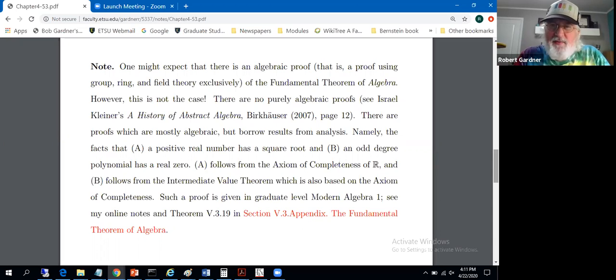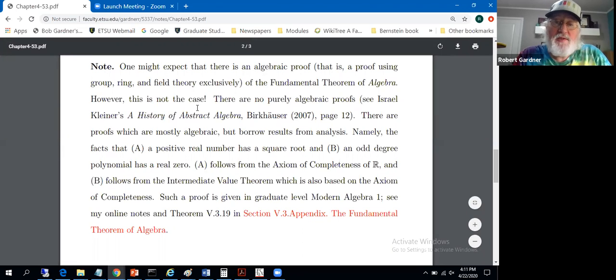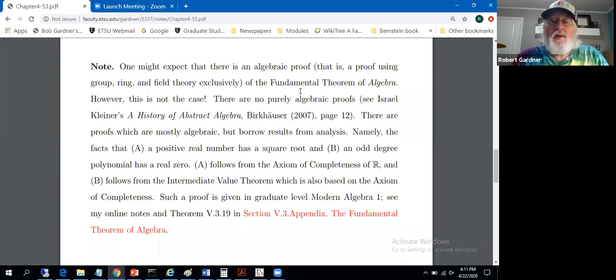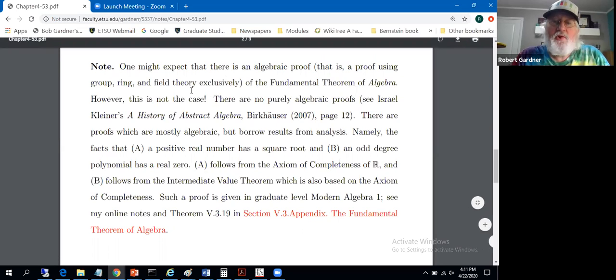Why, in that senior level algebra class, I love that senior level algebra class, but why in Introduction to Modern Algebra do they go through Liouville's theorem to prove the fundamental theorem of algebra? Well, they do it because it's so hard to do algebraically. One might expect there's an algebraic proof, you know, a proof based on nothing but group theory, ring theory, and field theory stuff. And when you hear modern algebra, you think groups, rings, and fields, related structures. And it is the fundamental theorem of algebra, so you'd expect to prove it in algebra. Not going to happen algebraically in a senior level algebra class.